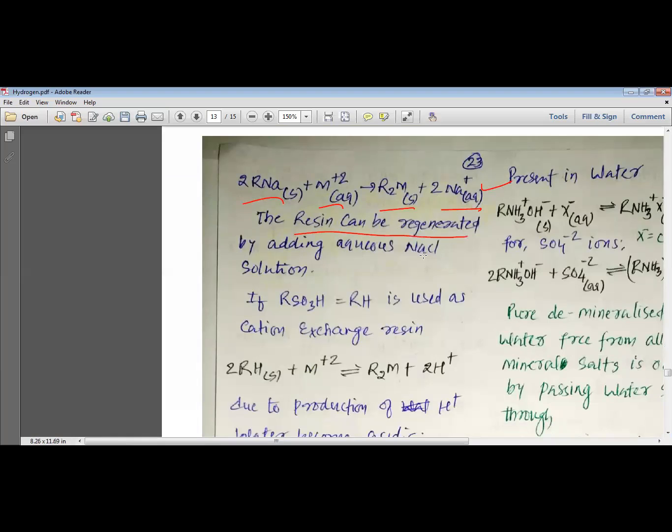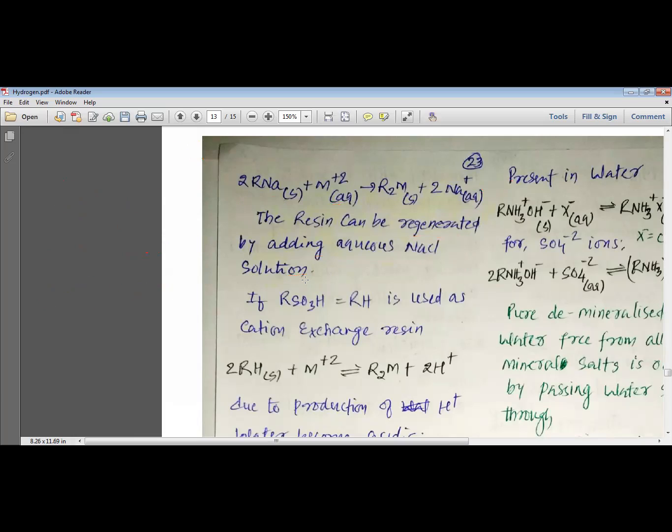The resin can be regenerated by adding it to sodium chloride. That is what we have seen, that it can be regenerated. So if you have R2M and you allow it to react with 2NaCl, you can easily produce 2RNa and MCl2. This is how RNa can be regenerated, by allowing the R2M resin to react with sodium chloride, NaCl.